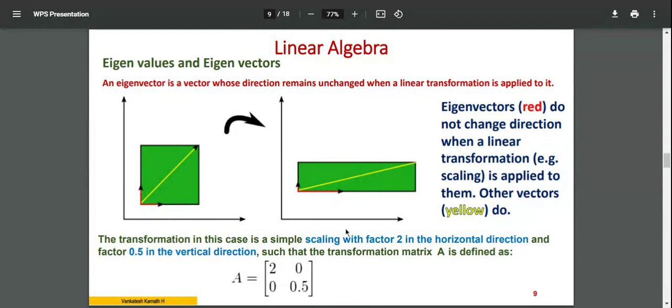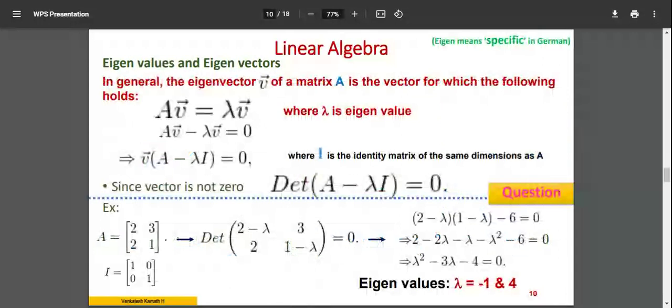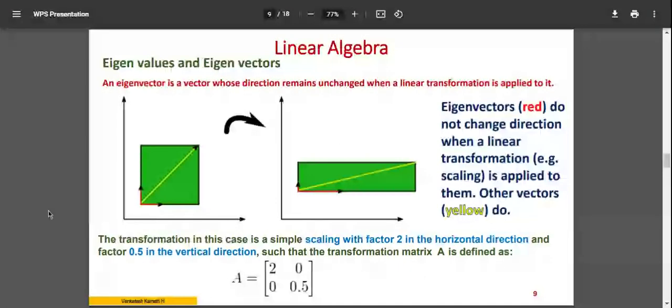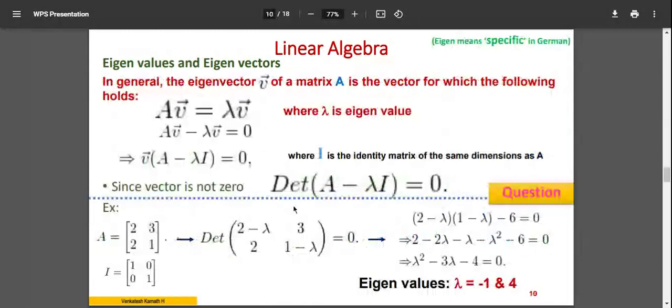Okay, so that's the meaning of an eigenvector. Now, how do we use eigenvalues and eigenvectors? We generally use them to solve problems in terms of calculating eigenvalues, that is lambda. The eigenvalue is called lambda. It is the factor by which the dimension changes. Here the factor by which the dimension changed was 2: 2 times increased and 2 times decreased, right? So that is my eigenvalue.